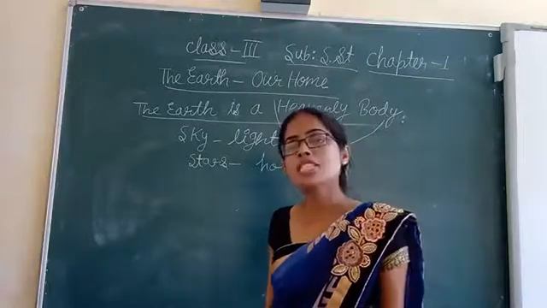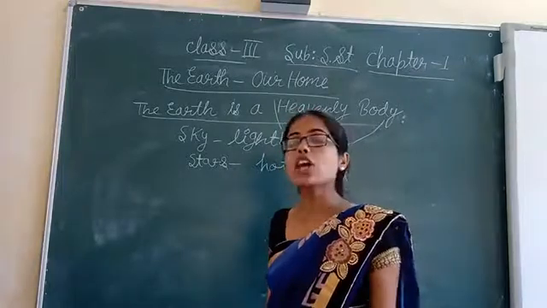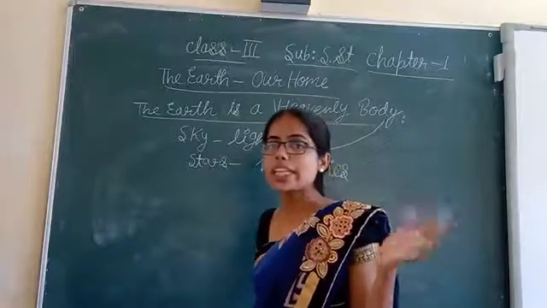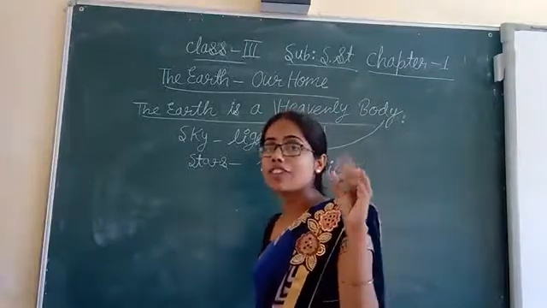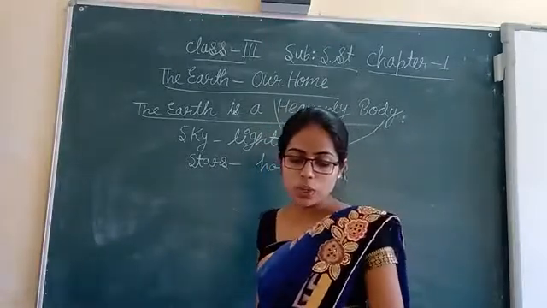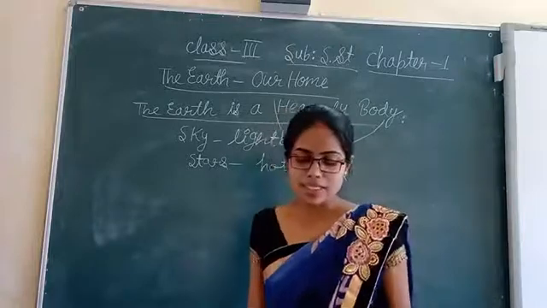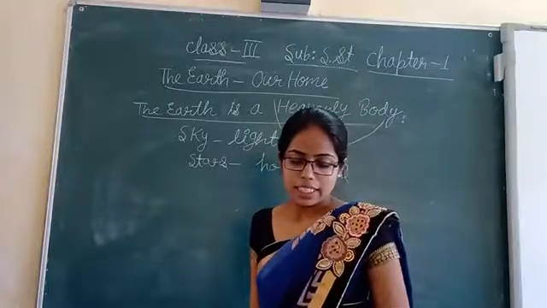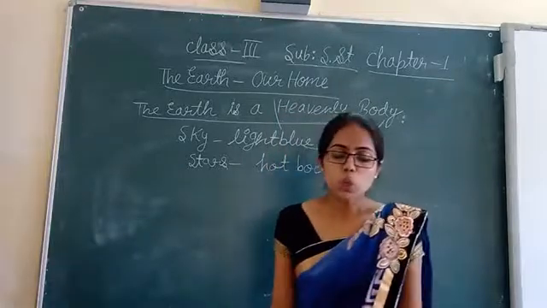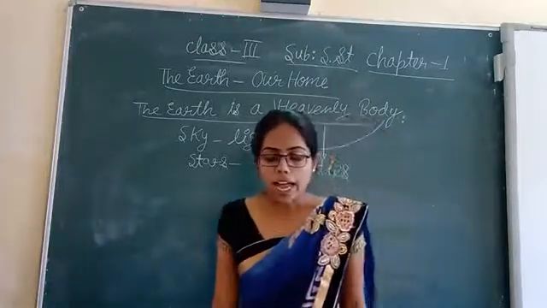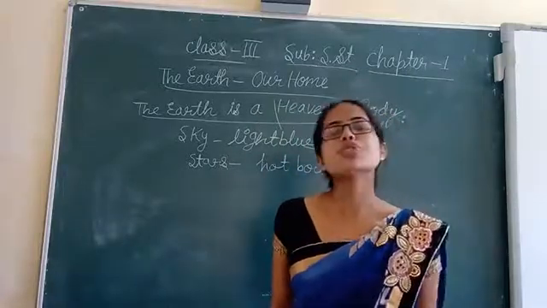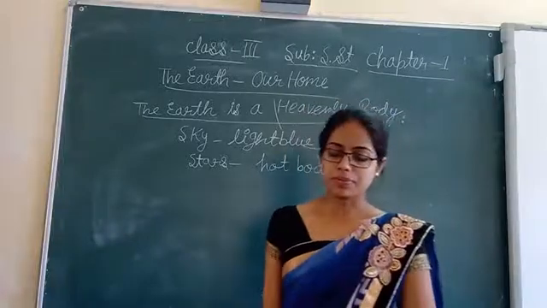But the moon has no light of its own. It only shines with the light of the sun. During the day, the sun's light falls on the moon and is reflected, and so the moon shines. There are some other objects in the sky which have no light of their own, and these objects become bright or shine due to the sun's light.